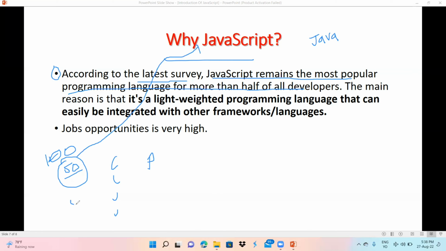And the rest, 50%, have gone with C language, C++, Java, Python and all that.